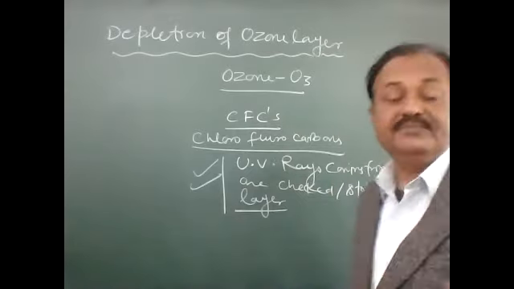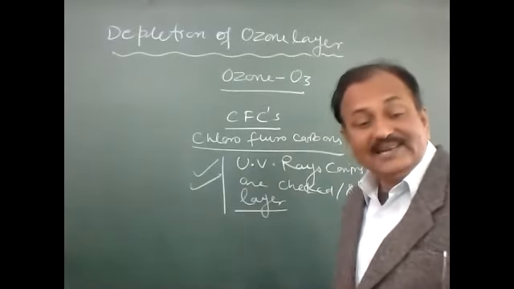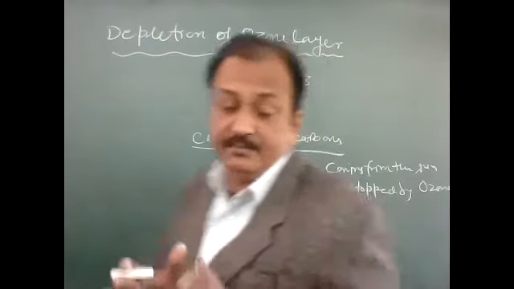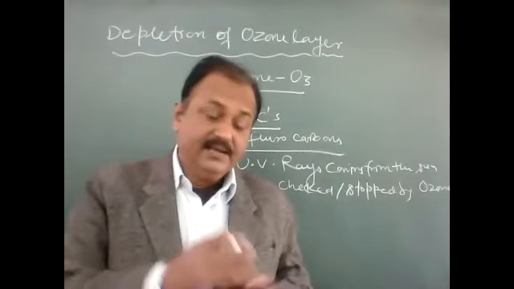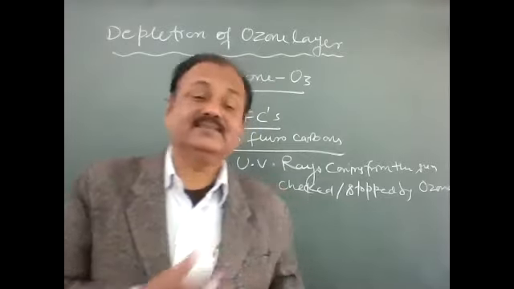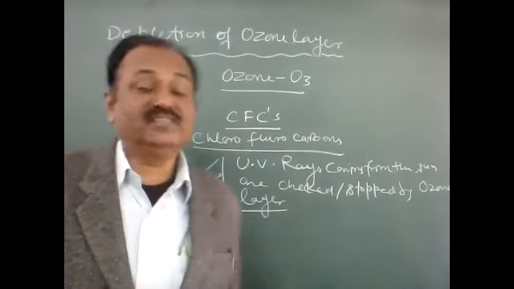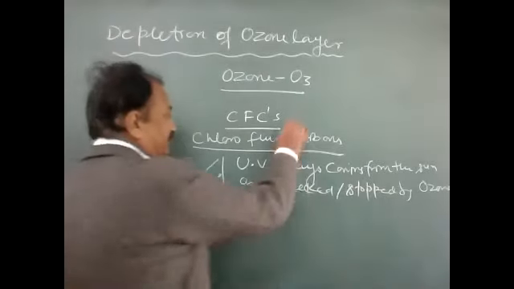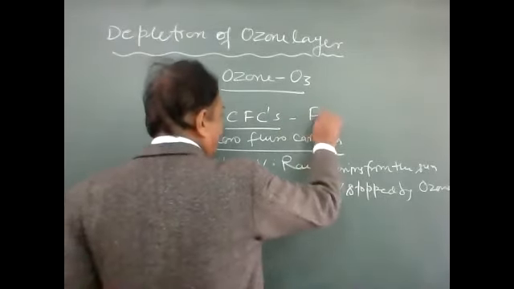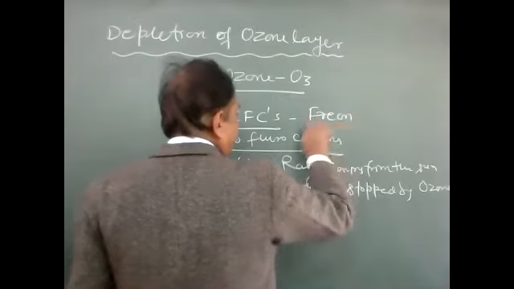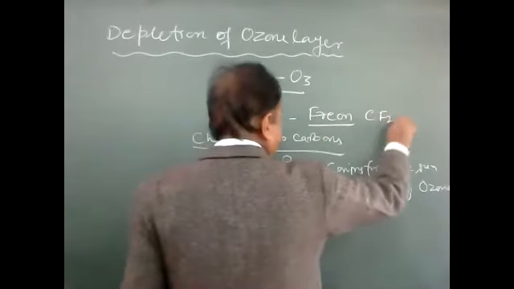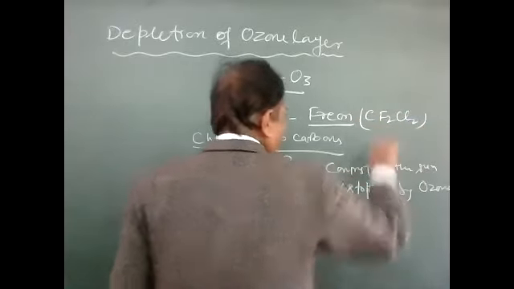If there is any leakage in the refrigerator... a refrigerator and an air conditioner both have a compressor. The compressor compresses gas, and the gas initially was CFC. CFC is a group of chemical compounds, and one example is freon, F-R-E-O-N. Its formula is CF2Cl2.